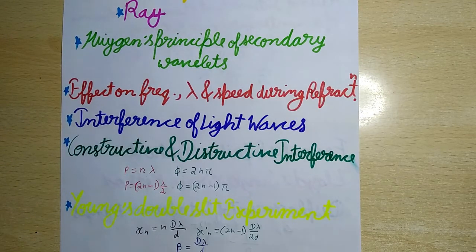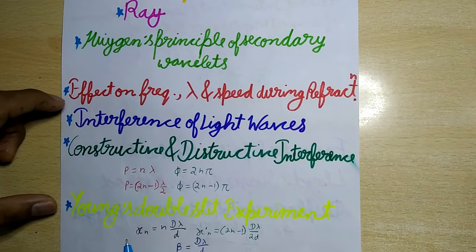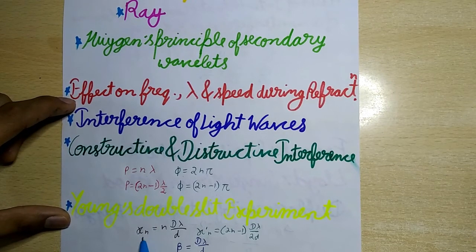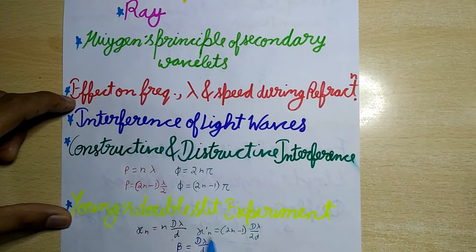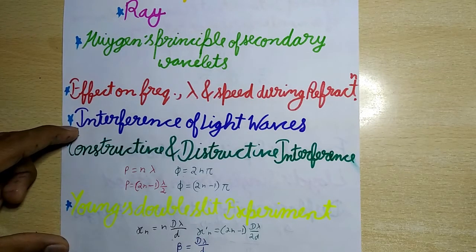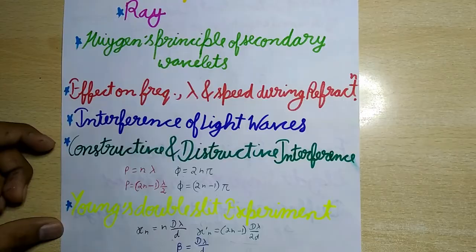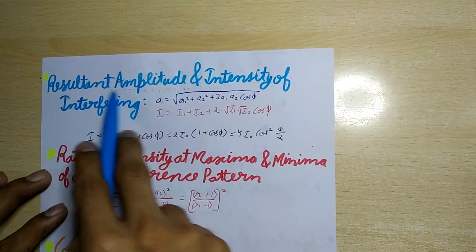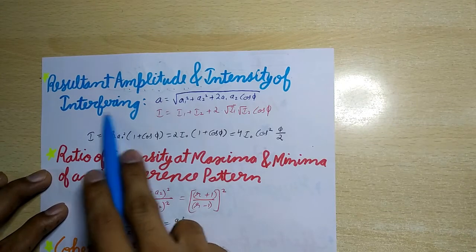The position of the nth bright fringe from the center of the screen is xn equal to nDλ/d, and the position of the nth dark fringe from the center of the screen is x'n equal to (2n−1)Dλ/2d, and β is equal to Dλ/d, that is, the fringe width is the separation between two successive bright or dark fringes, and it is given by this.